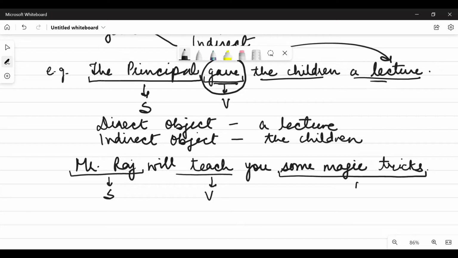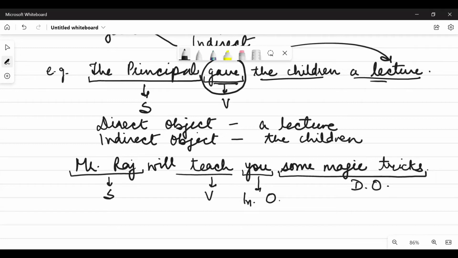Direct object. Some magic tricks is the direct object. And what is the indirect object? You. You is the indirect object. Right? You is the indirect object.